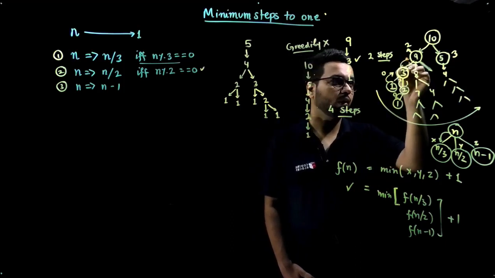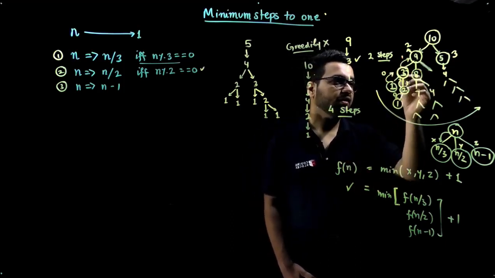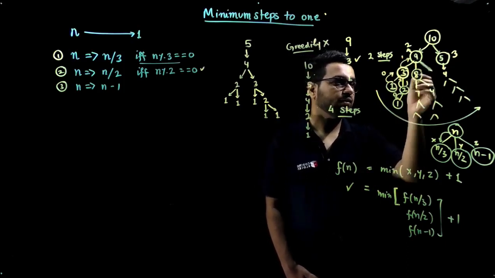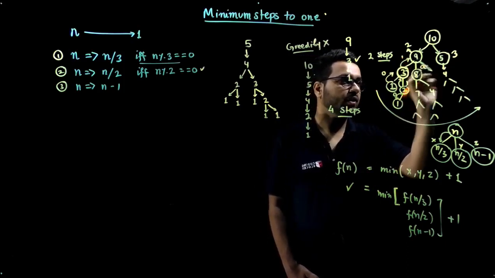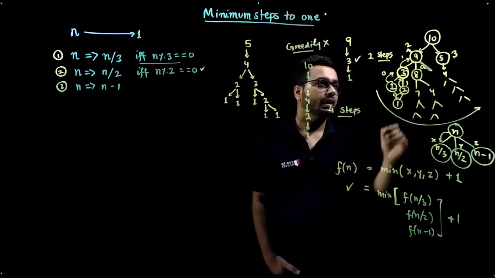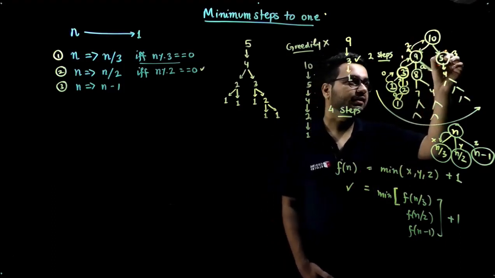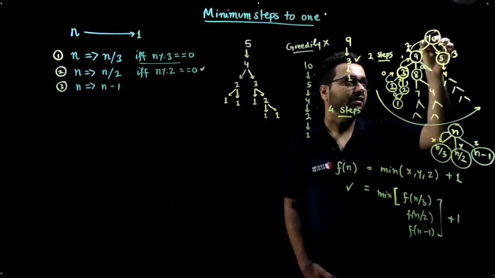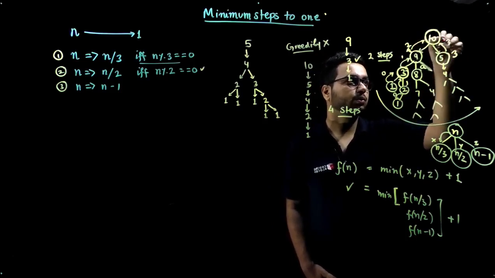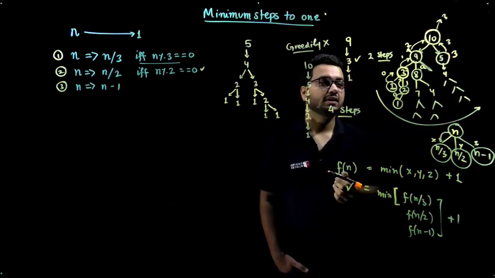plus 1 is 1. And from 9 you make a call on 3, you make a call on 8, and you get to see, let's say this is some a number of steps, so minimum of 1 and a would be 1, and if you add a 1 here you will get this 2. So this returns a 2 here, and similarly this returns a 3 here, and you can say, okay, for 10 the answer is going to be minimum is 2 plus 1 you add, so it returns a 3 here.